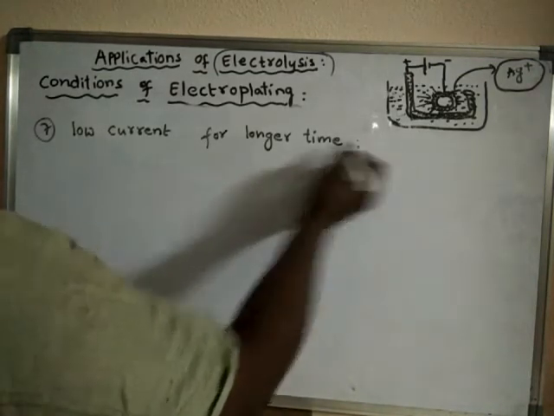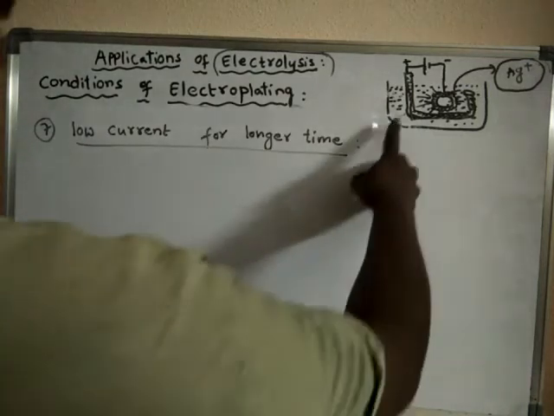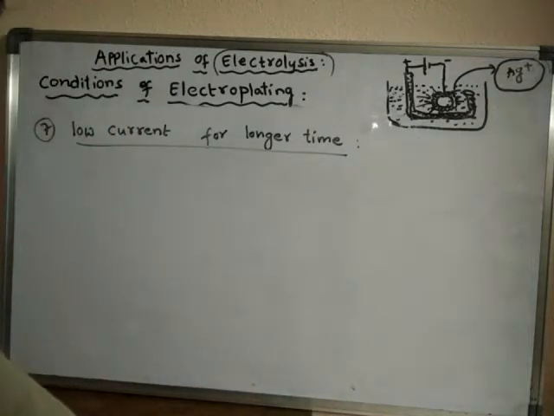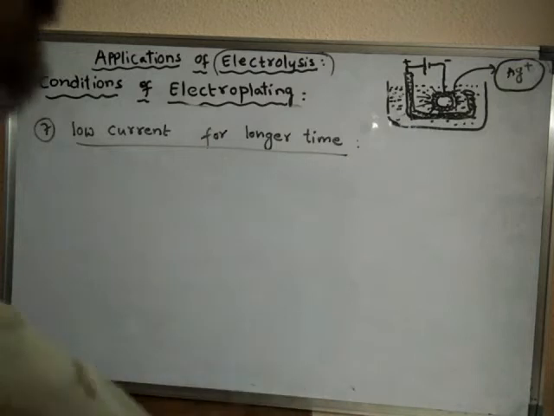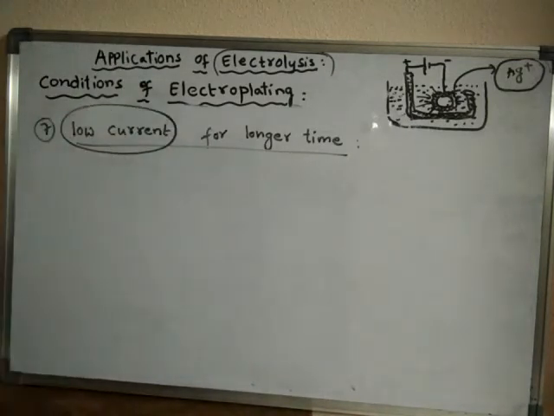Why? Because if you allow low current, it does not allow the electrolyte to be heated up. This electrolyte should not get heated. So in order to prevent the heating up of the electrolyte, we have to pass low currents. If you pass high currents, what happens? The electrolyte may heat up, and when it is heated up, it may undergo some other reactions.